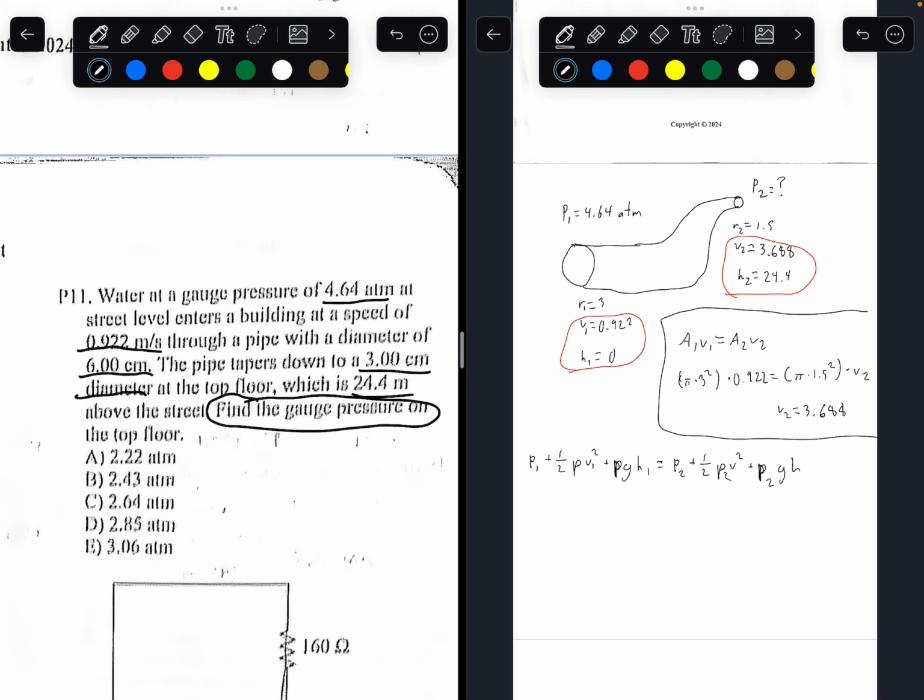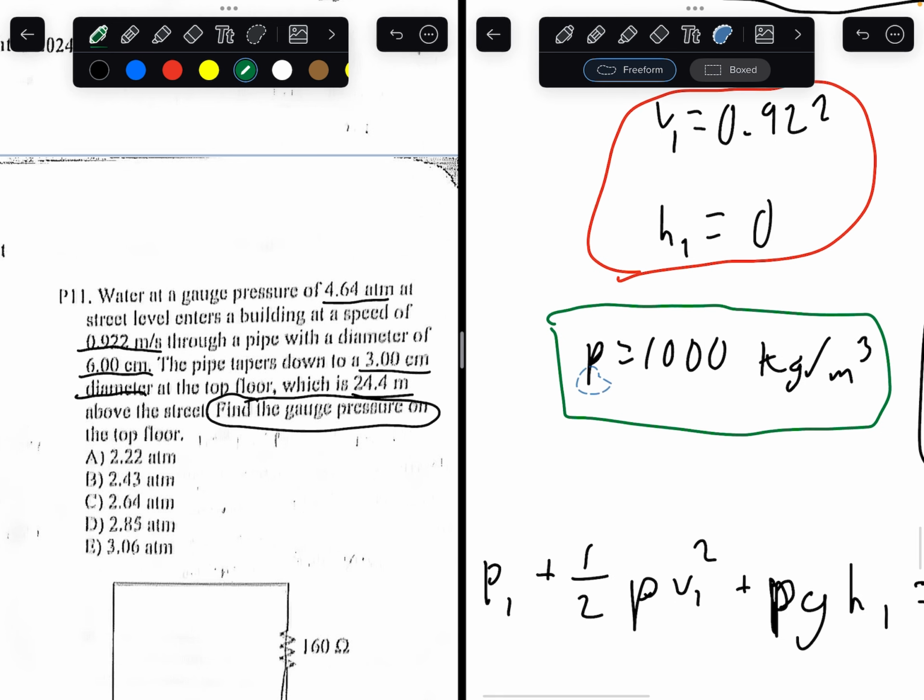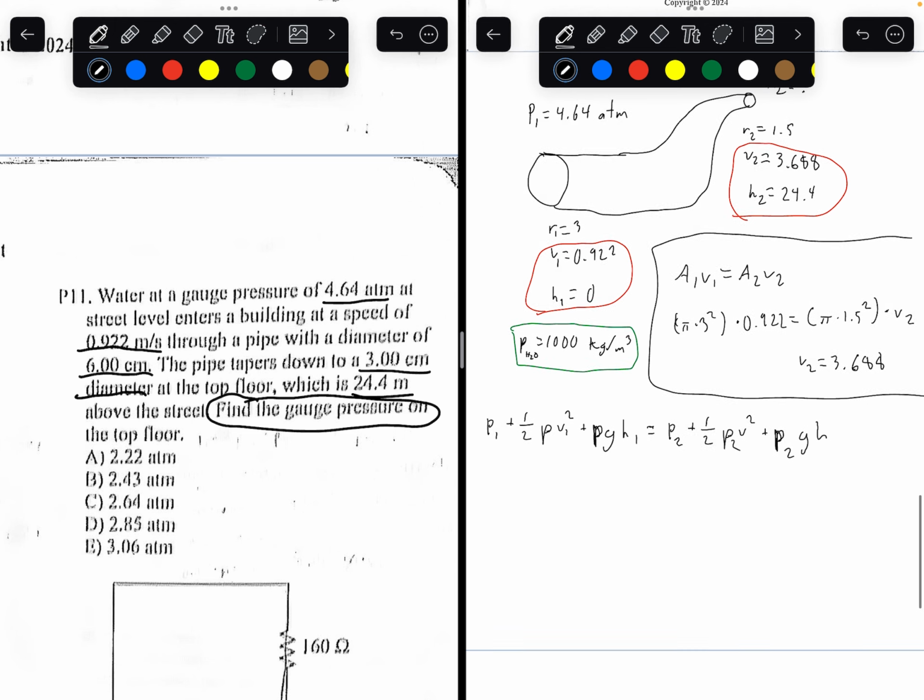So what is lowercase p for in this case? Should have done it earlier. P equals 1,000. The density of water is 1,000 kilograms per meter cubed. So that's something I'm going to box out green. The density of water. So I'll write the density of H2O. So just move that. So density of water is 1,000 kilograms per meter cubed.